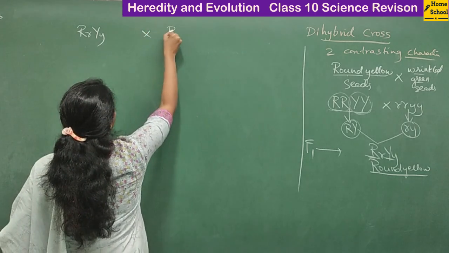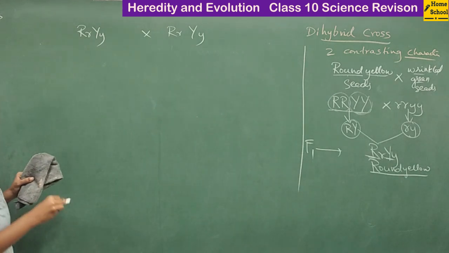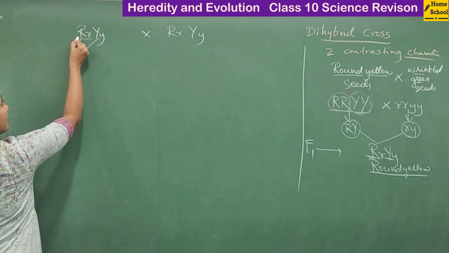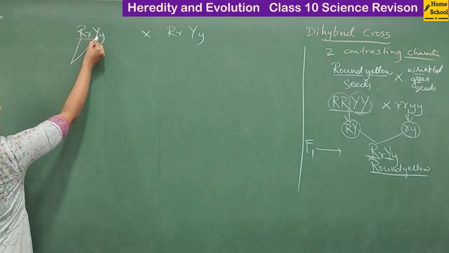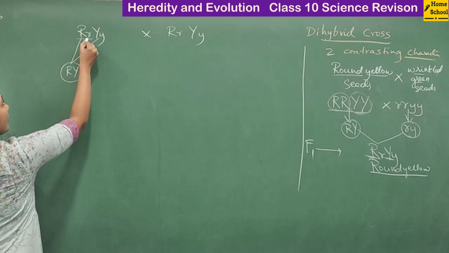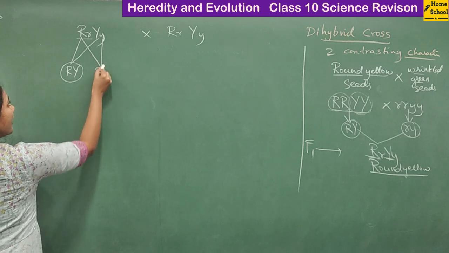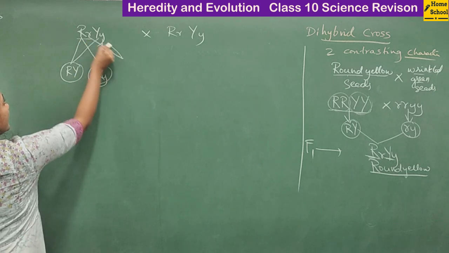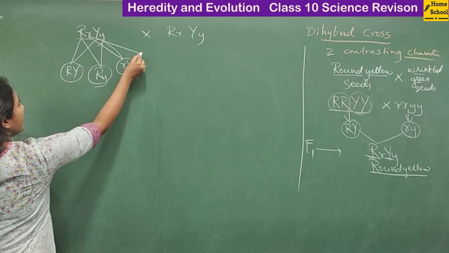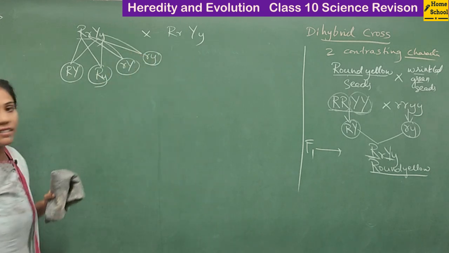Self-bred with capital R, capital Y, small y. Okay, so what are the gametes that you get here? A gamete can have this R and this Y, right? Or a gamete can have capital R, small y, right? This small r and capital Y can combine, so a gamete can have this, or a gamete can also have small r, small y alleles, isn't it?